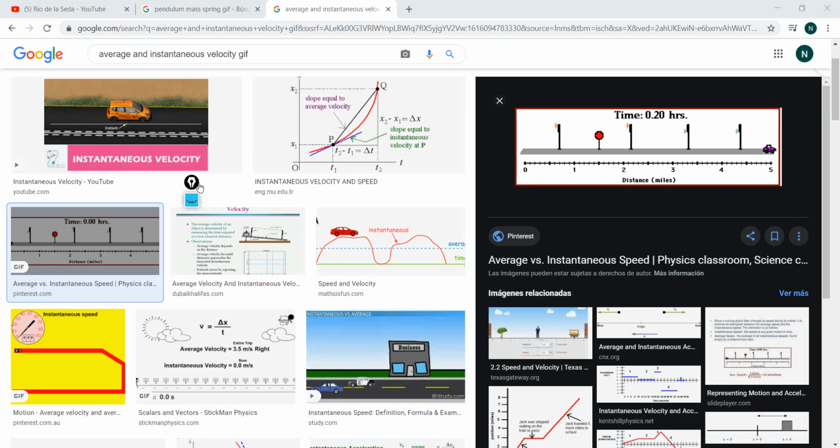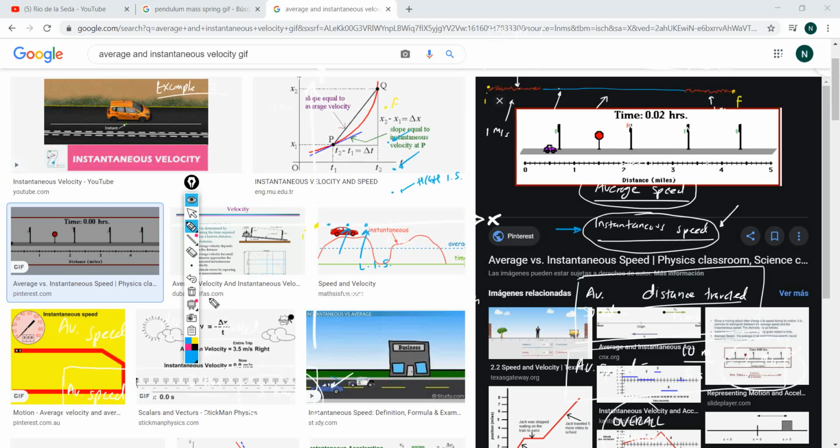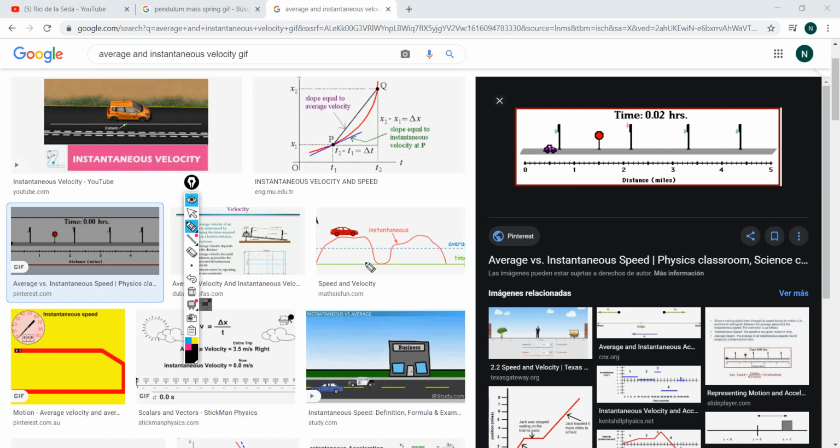If I wanted you to calculate the average speed of this car, what would you do? Just the average speed. If I wanted that, what I would have to do is, even though the car may be moving with a very complex motion throughout the whole segment, I don't care.